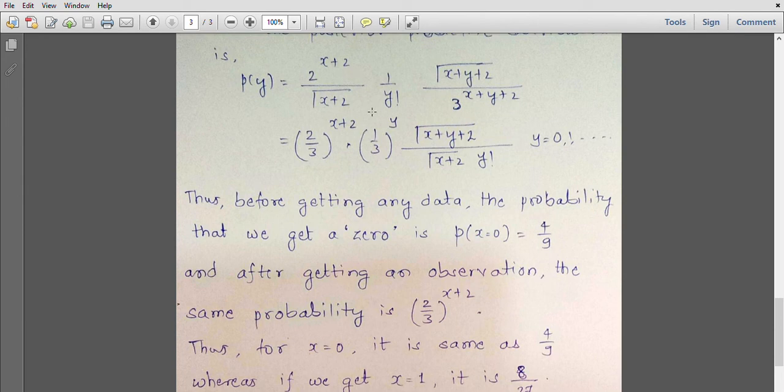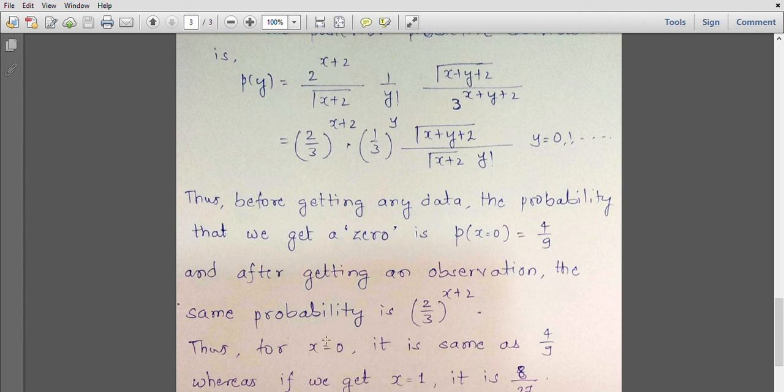Means first data has been observed, then what is the distribution of the second set of data? That is nothing but the posterior predictive distribution. So we cannot get the exact value of the posterior predictive distribution unless we insert some value of x.